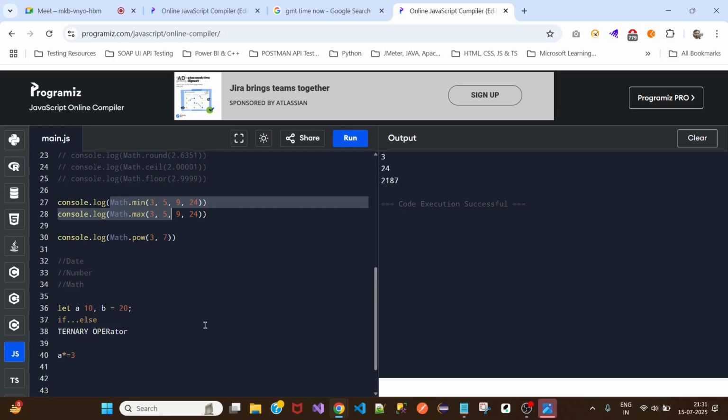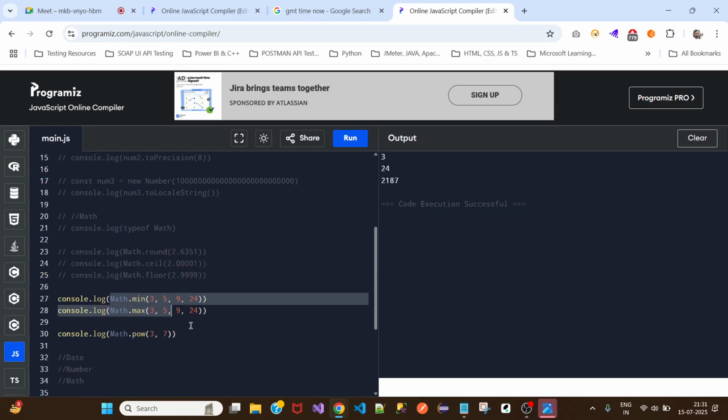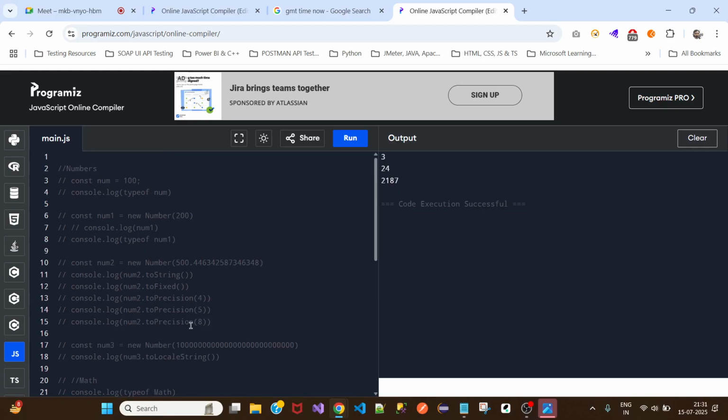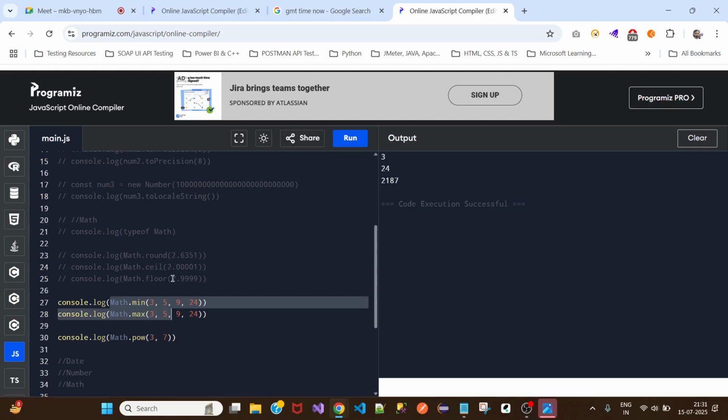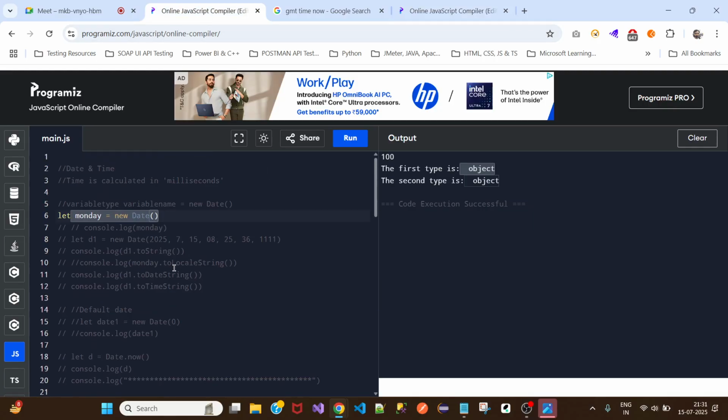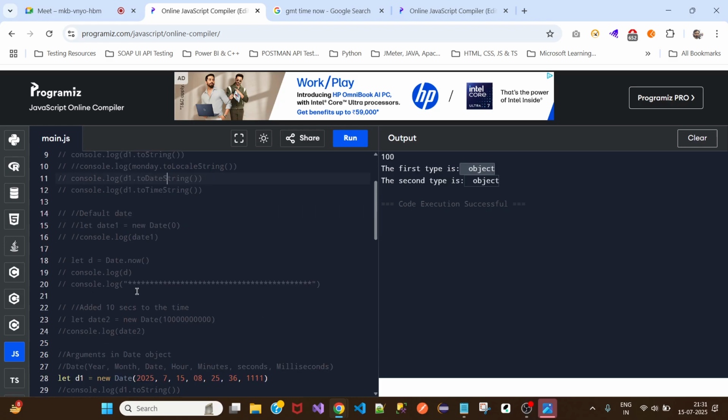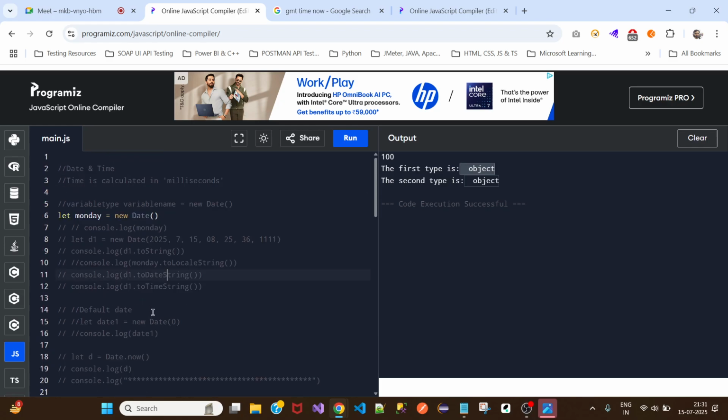So that is all for today. Any questions, any doubts? We have seen three objects: date, number, and math. And in date only, you will have the time information as well. There's no separate time object. Time is included in date itself. So that is all for today.